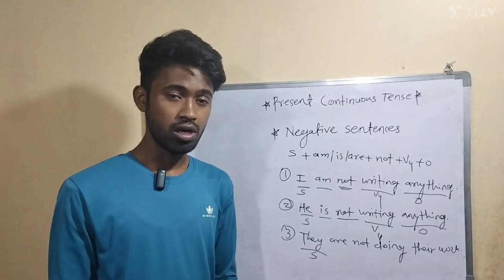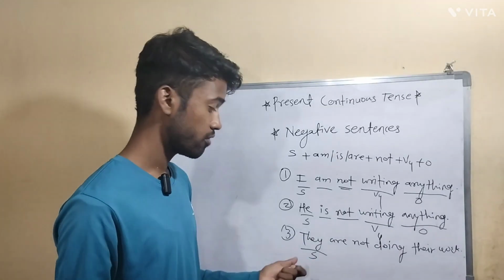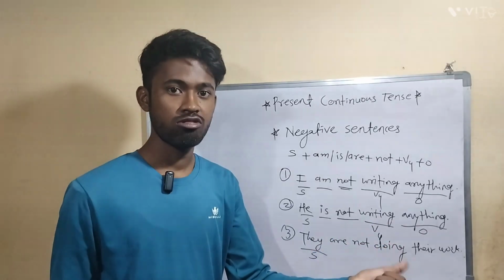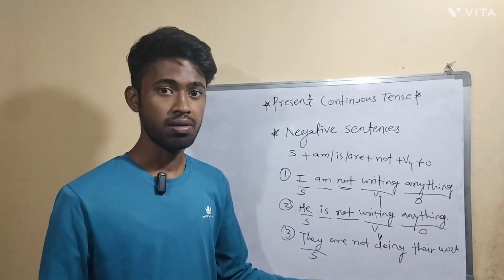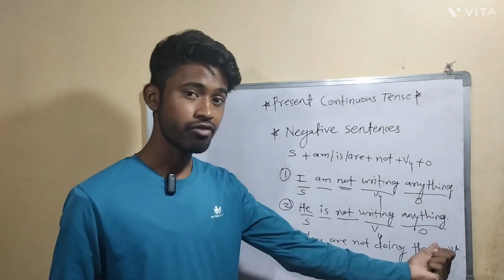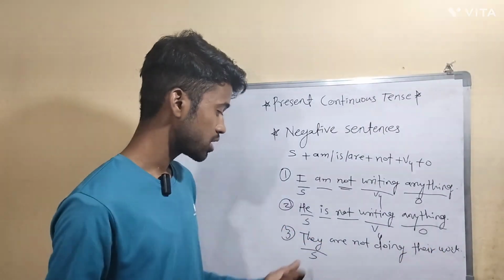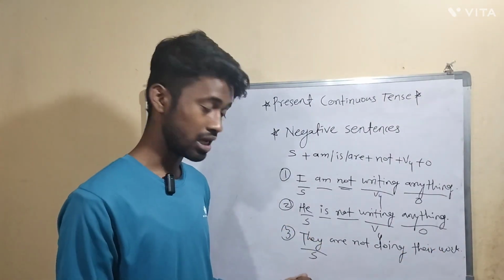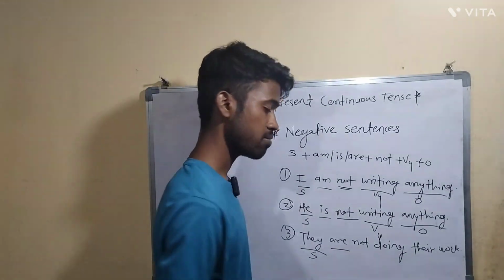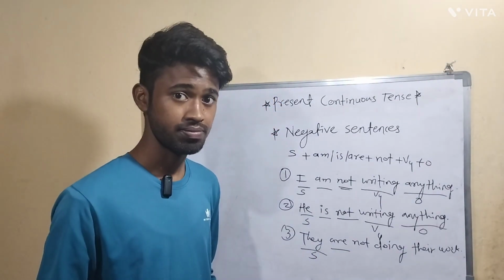They means whenever there are more than one person, then only we say they. If a single person is there, we can use he or she. But if more than one is there, we use they. So here they is the subject and it is the plural subject, so for that I used are as the helping verb.